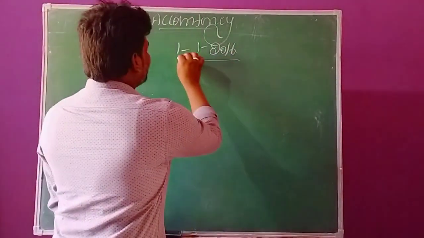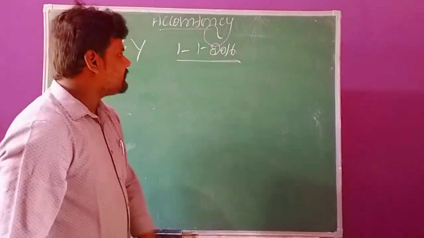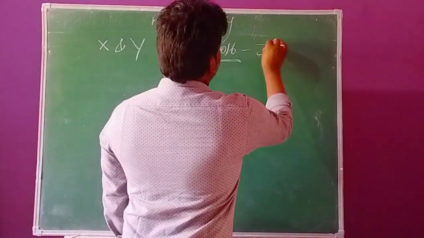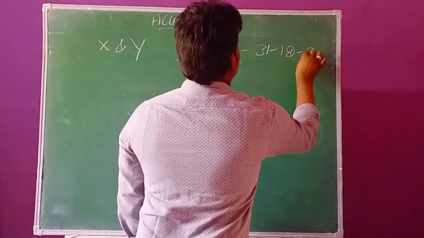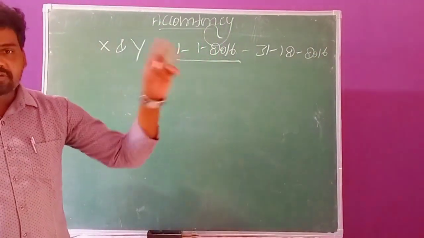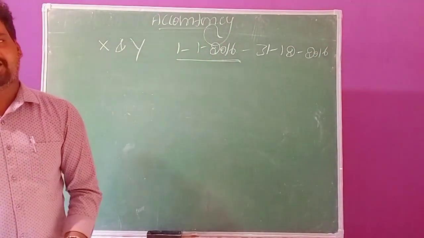So when they commence the partnership business on this date, the books of accounts are closed on 31st December 2016. There are two types of assessment years available.